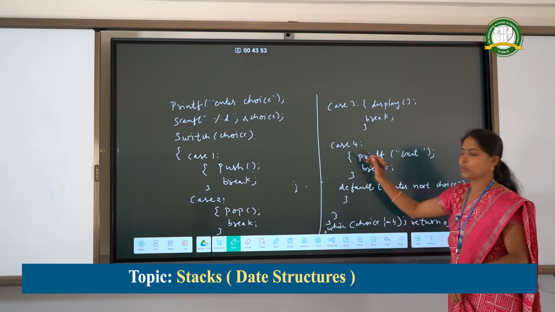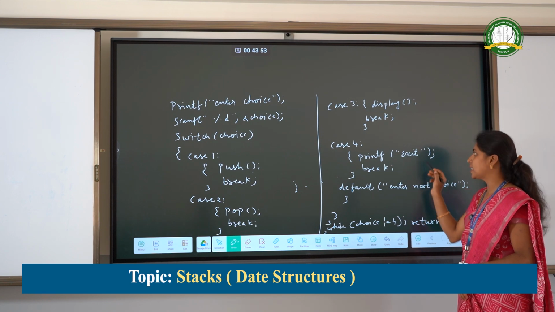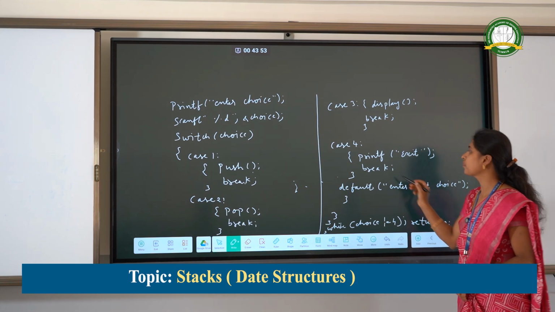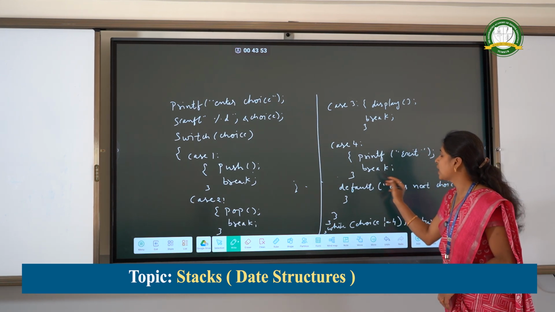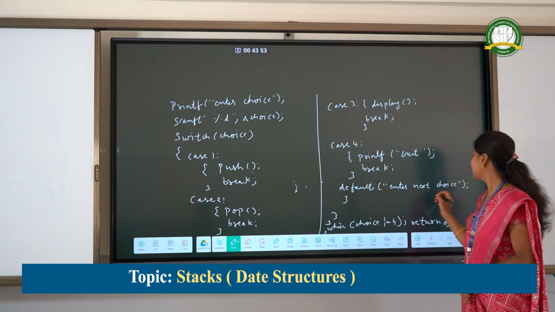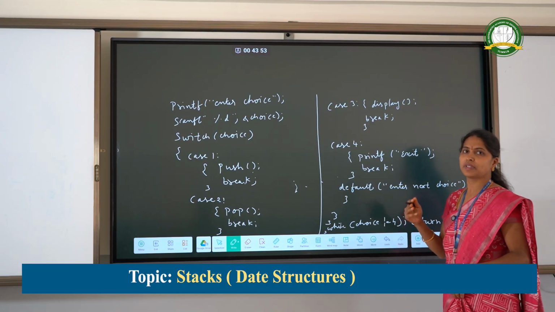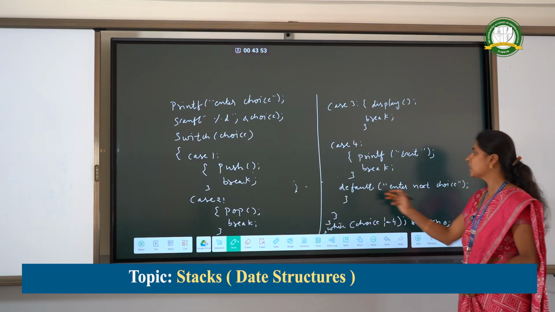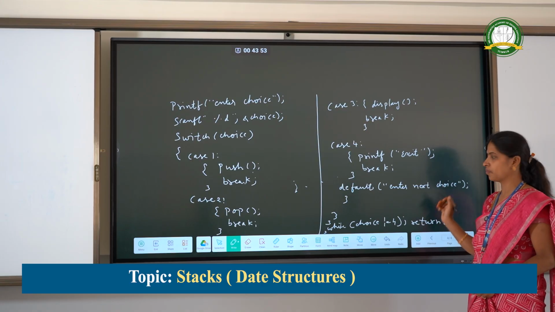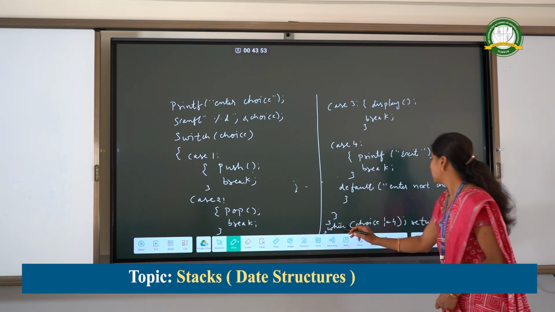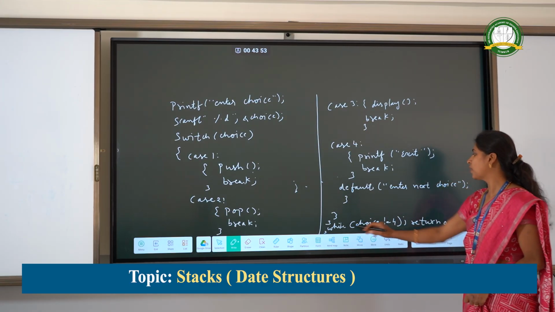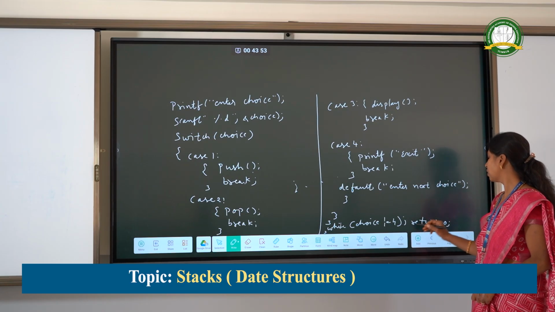Default case is 4. In this printf exit, we will come out with a break. Or default, enter the next choice, if we want to perform next time, that is enter choice. Okay. If this is false, while choice not equal to 4 will return.